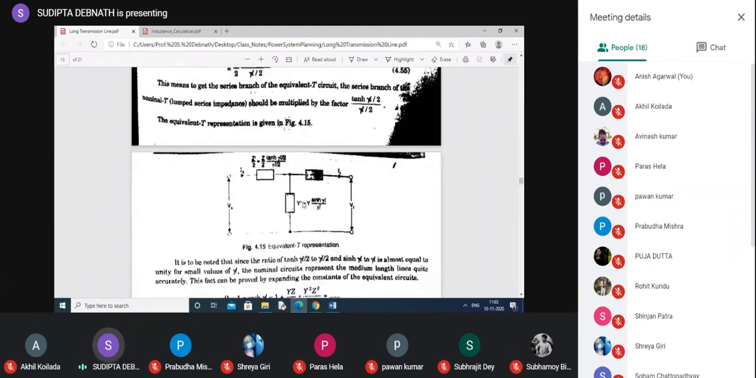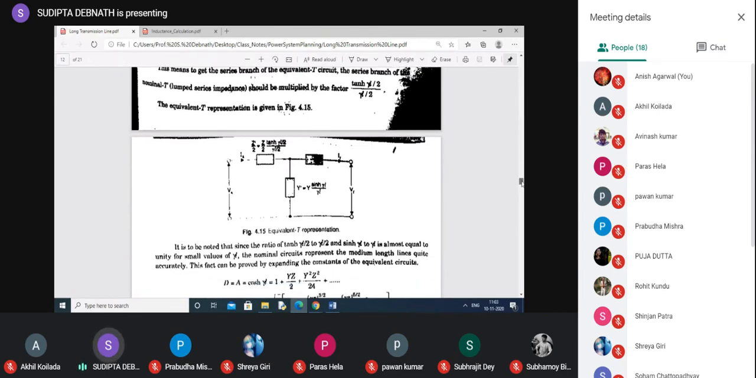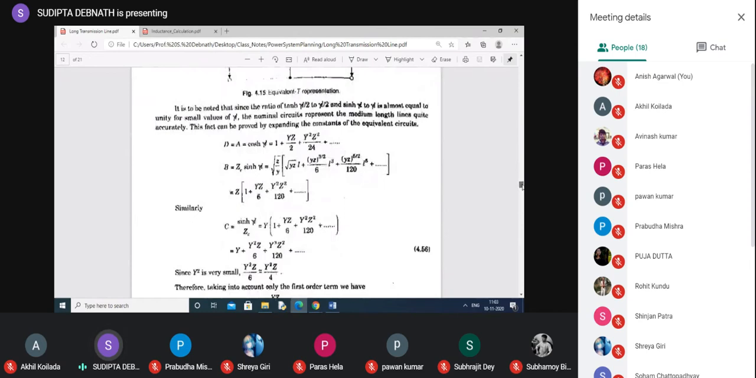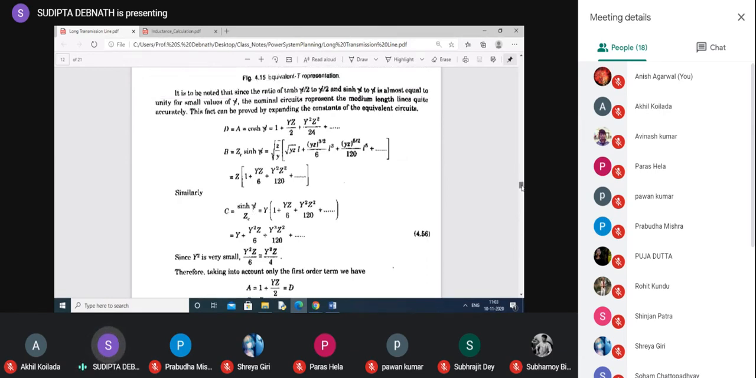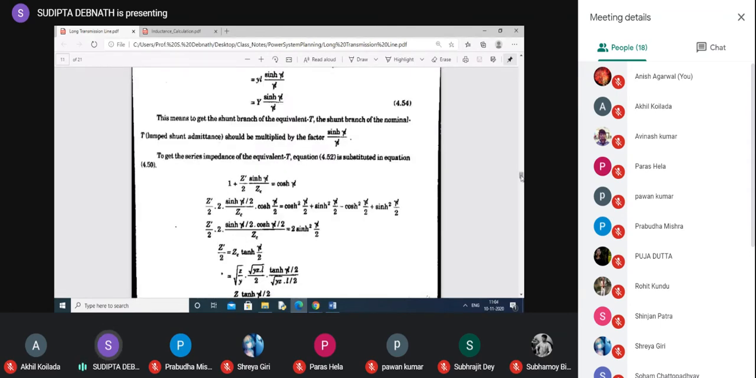Simply, y dash equals y into sinh(γl) by γl. z dash by 2 equals z by 2 sinh(γl) by 2 by γl. Now, if we want to expand and find the relation, the exponential form is shown here, and you can find that A equals D. You can go through this and easily find it out. Now, this equivalent pi representation and T representation, is it clear?